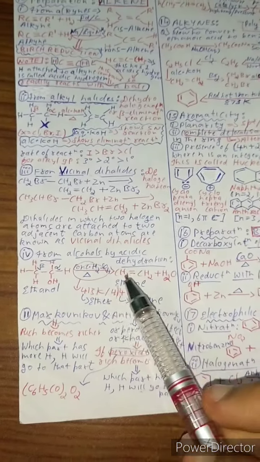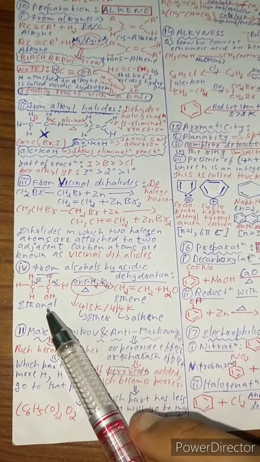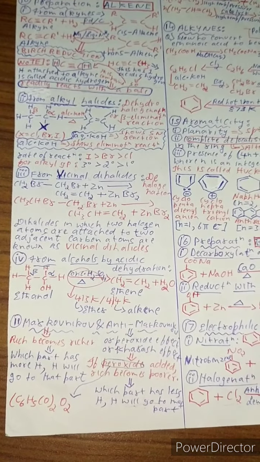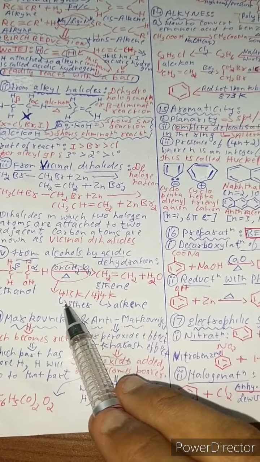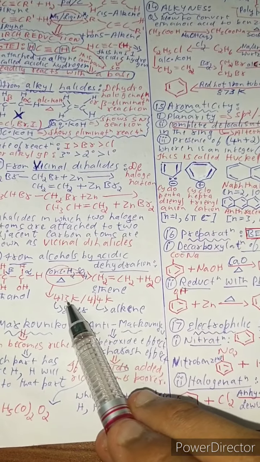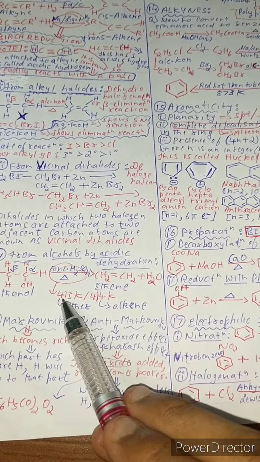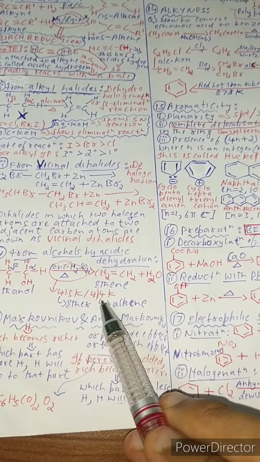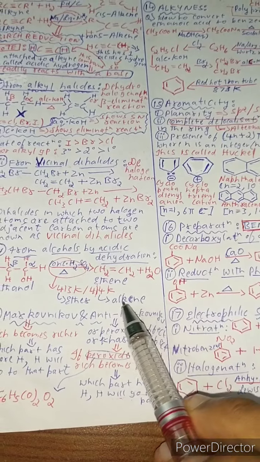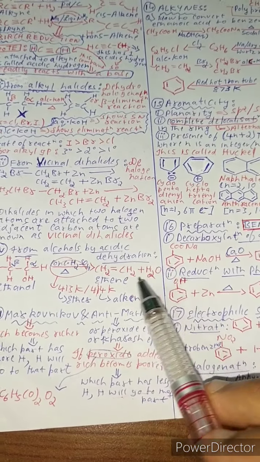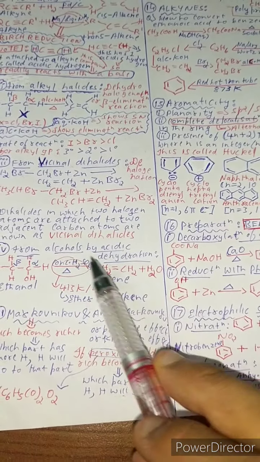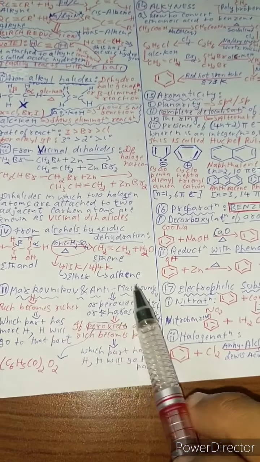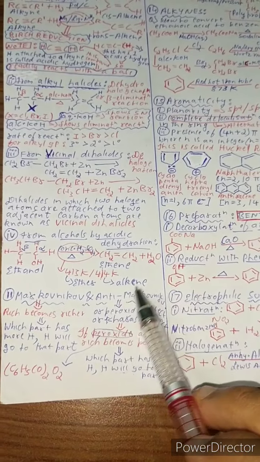From alcohols by acidic dehydration. See here, this is the same ethanol, and in the presence of concentrated H2SO4, heated. If it's heated at 413 Kelvin, then it gives ether, and if it's heated at 443 Kelvin, it gives alkene. Here it gives ethene, which is an alkene, that means it's heated at high temperature, just remember this, plus H2O. Now Markovnikov and anti-Markovnikov, the most important.